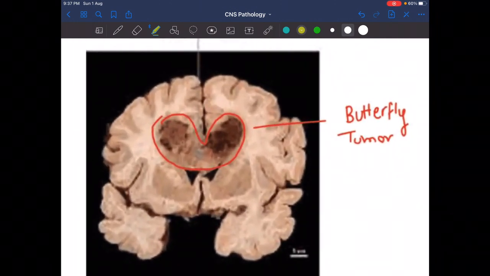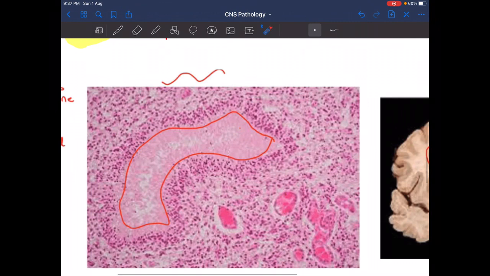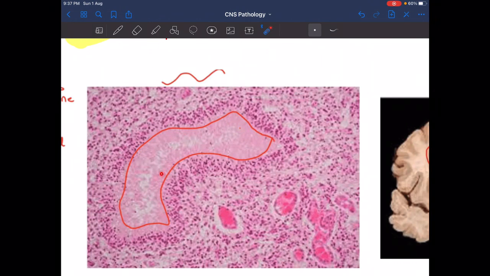As we see here in this gross image, the tumor crosses the midline, so it shows the butterfly tumor, which is seen in glioblastoma, the most common malignant brain tumor in adults. Now on the microscopic image, this looks like a snail.